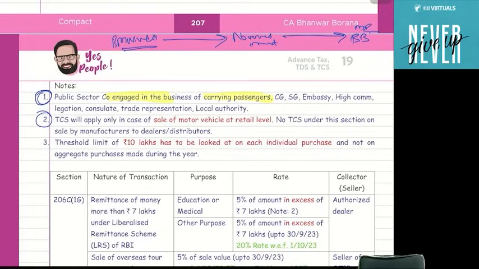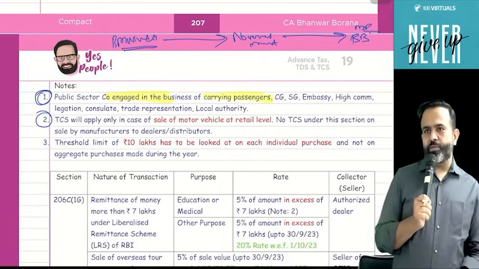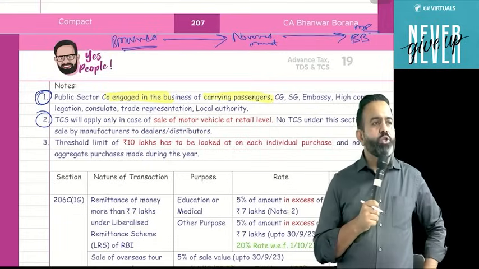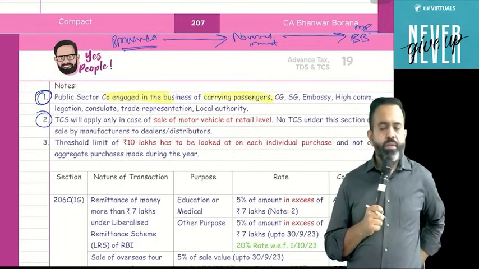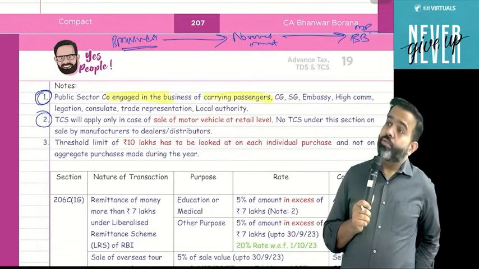It's retail only, right? It's wholesale. Suppose, for example, Cars24 or Ola Auto, they used to sell second-hand cars. So does TCS apply or not? On second-hand car sale, or only on the first, brand new car does TCS apply? Okay, it applies on the first sale.